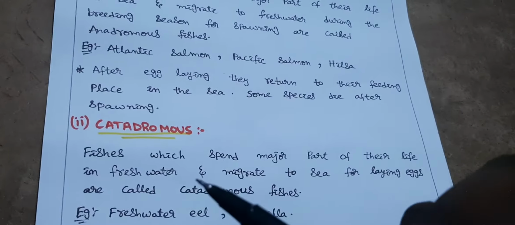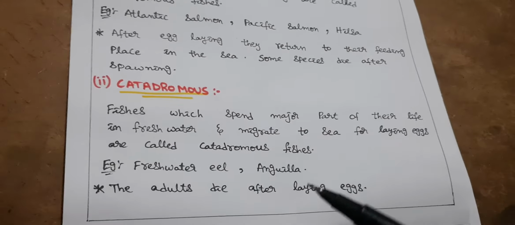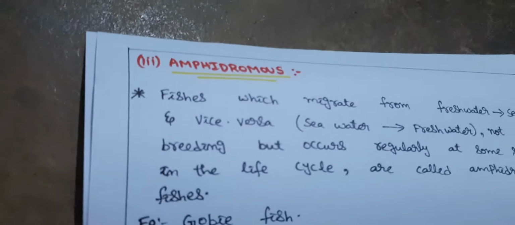The adults die after laying eggs. In catadromous also, the adult fishes die after laying eggs. Okay. Next, amphidromous.